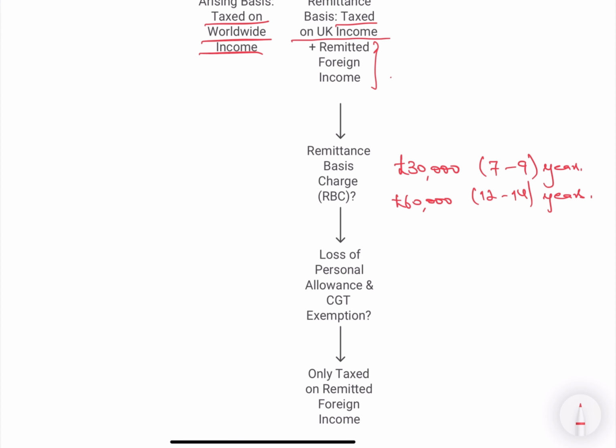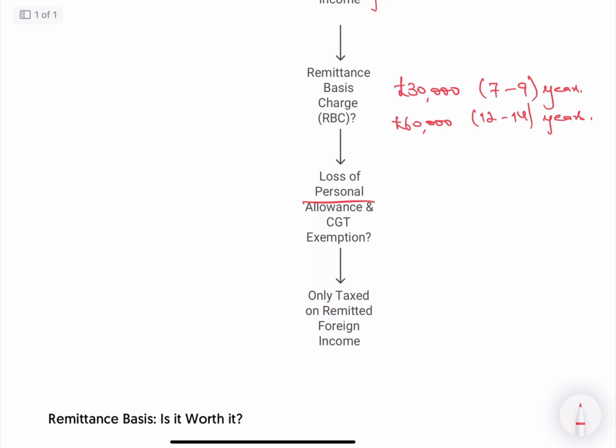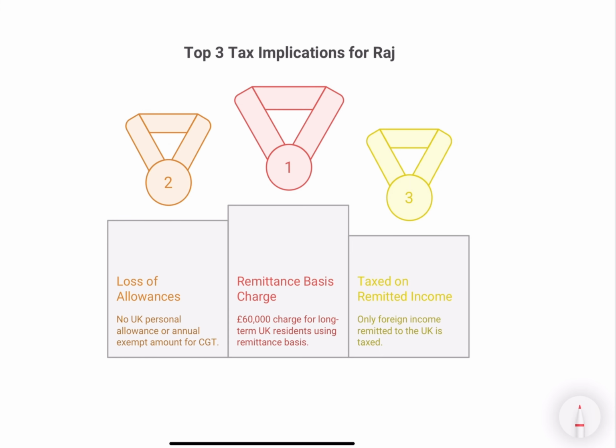So you pay the RBC, you don't get personal allowance, you don't get the AEA. The AEA is £3,000, and your personal allowance, as you know, is £12,570. You're not going to get these if you are a remittance basis user. We'll see the top 3 tax implications for Raj.